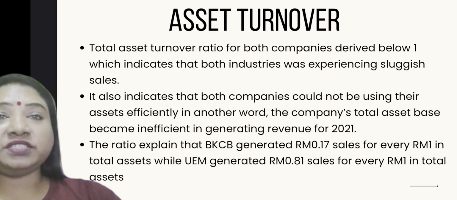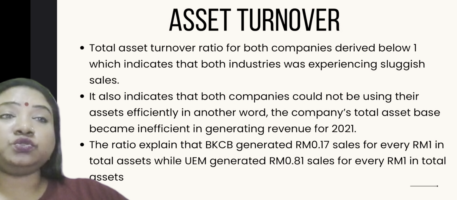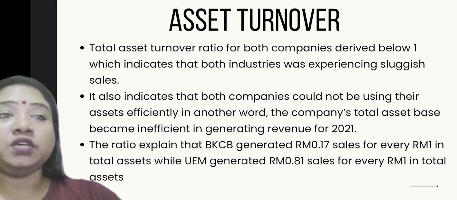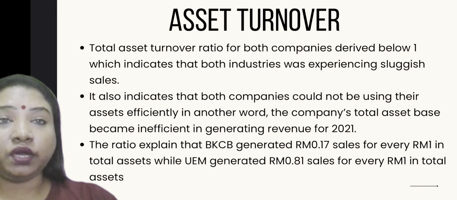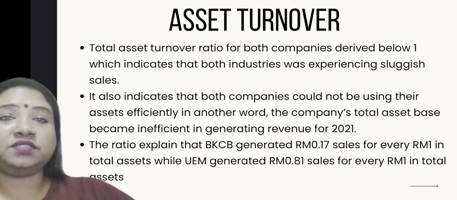Hi, good evening to everyone. My name is Parimala Guantaraju. Let me start with the total asset turnover. Total asset turnover is a financial ratio used to evaluate the efficiency of a company's assets in generating sales revenue or sales income. Asset turnover is part of the activity ratios under the category of financial ratios that determine how effectively a company uses its assets.